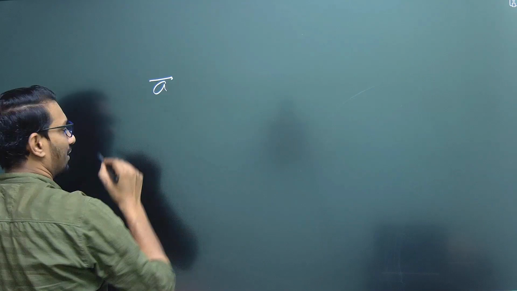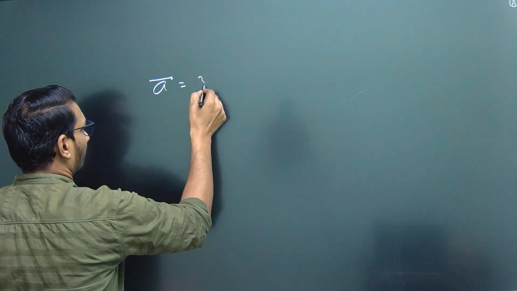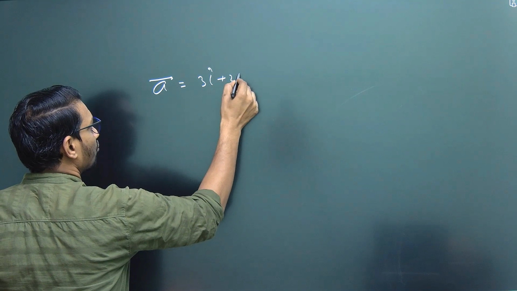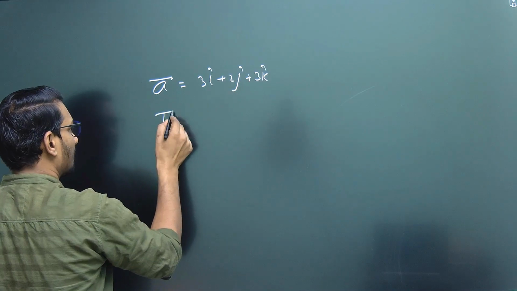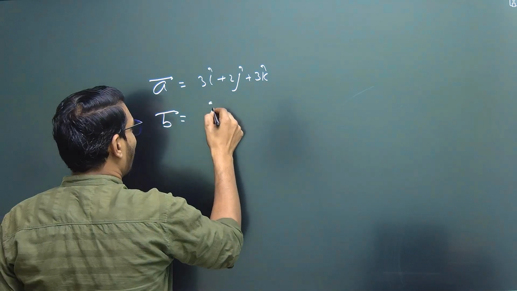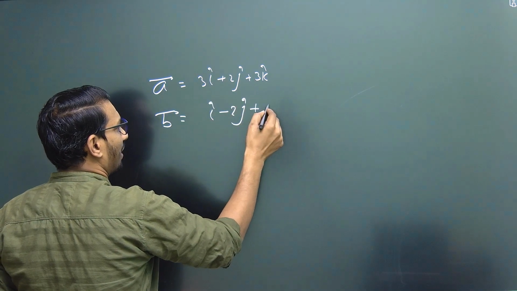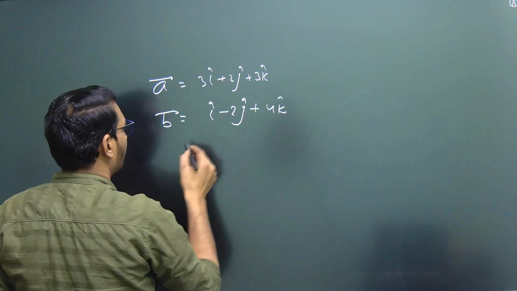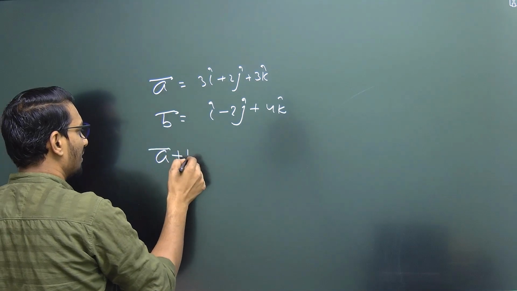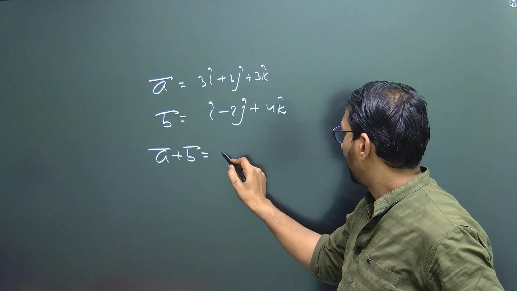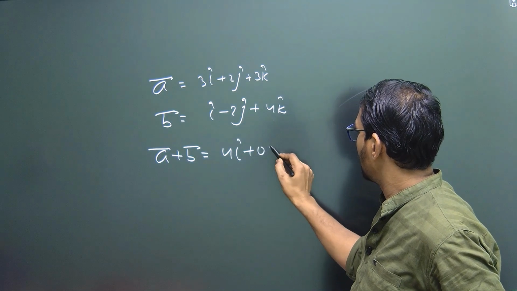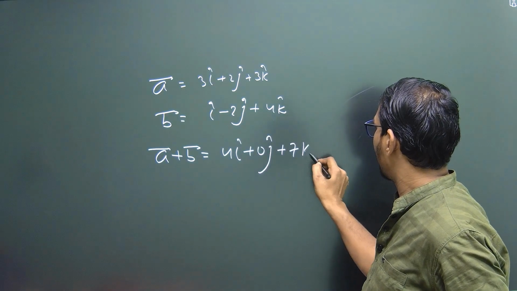Suppose there is displacement vector A, 3i cap plus 2j cap plus 3k cap, and another displacement vector B is i cap minus 2j cap plus, let's say, 4k cap. If we add A plus B to get resultant displacement, then we get 4i cap plus 0j cap plus 7k cap.